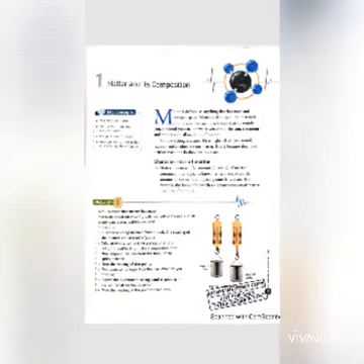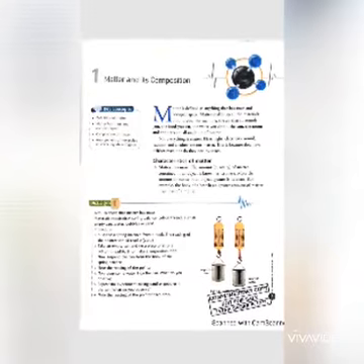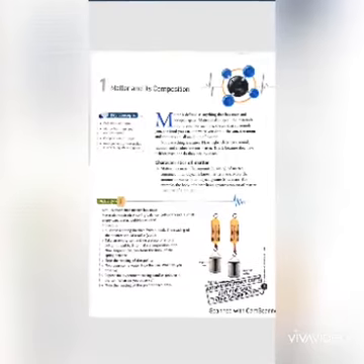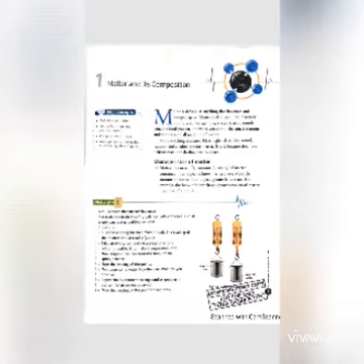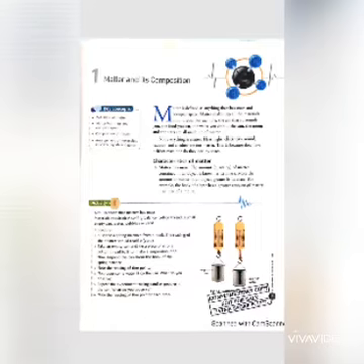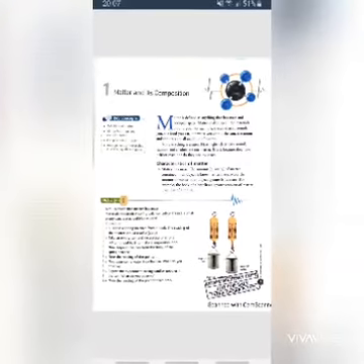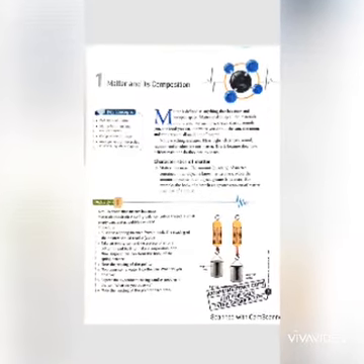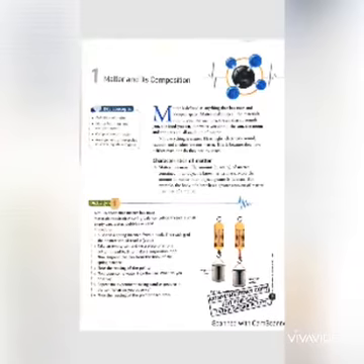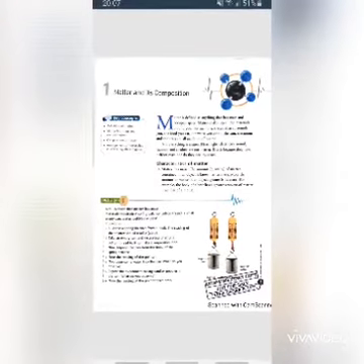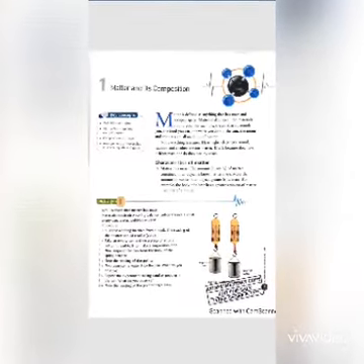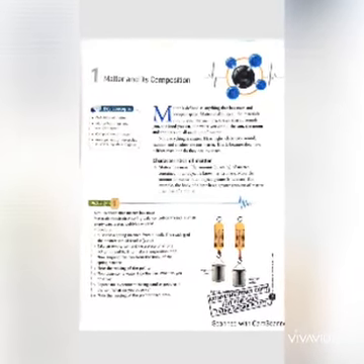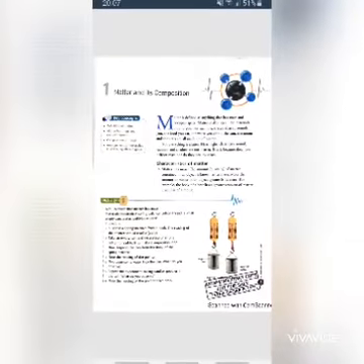A molecule is the smallest particle of matter which can exist independently and can retain the physical and chemical properties of the matter. The atoms of an element combine to give a molecule which is called a molecule of an element. For example, two atoms of hydrogen combine to give a molecule of hydrogen. The atoms of different elements combine to give a molecule which is called a molecule of a compound. For example, two atoms of hydrogen and one atom of oxygen combine to form water.